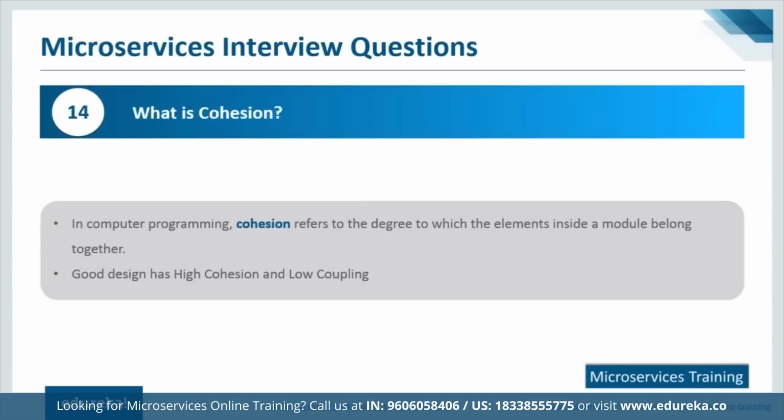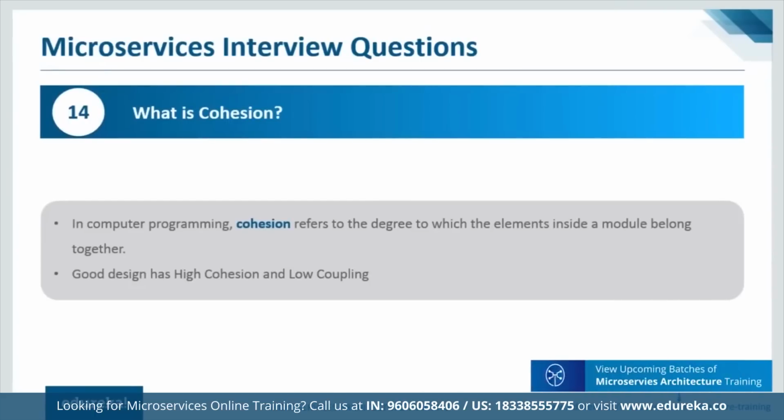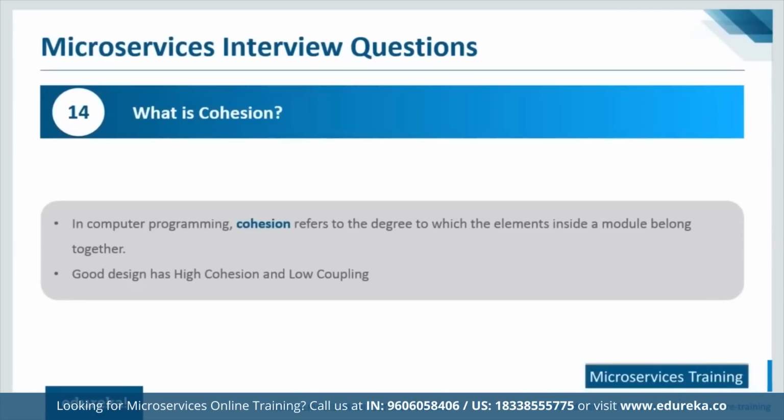So the next question that we have is cohesion. Now, when you talk about microservices architecture, you need to understand it is a designing pattern. Now, when you talk about a designing pattern, two points that should come to your head are cohesion and coupling, because a good design will always have high cohesion and low coupling. To understand this, we need to understand these two terms, as in what is cohesion and what is coupling.